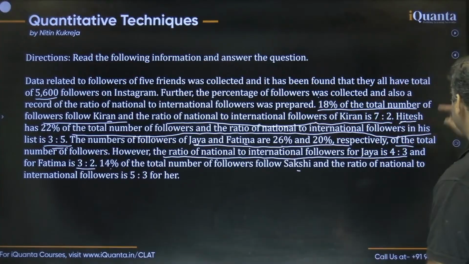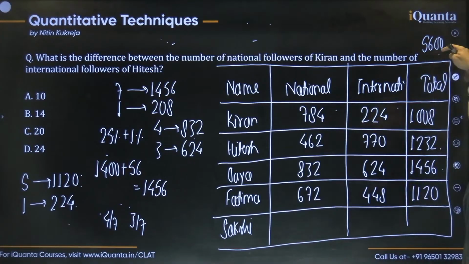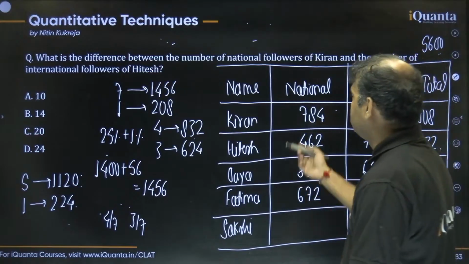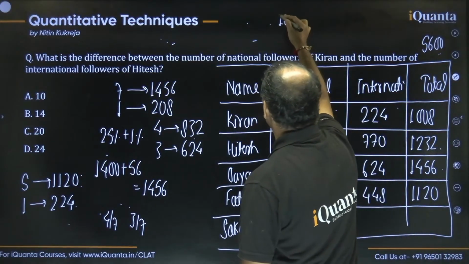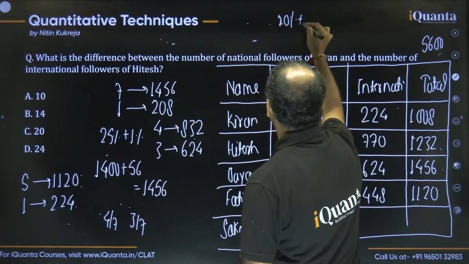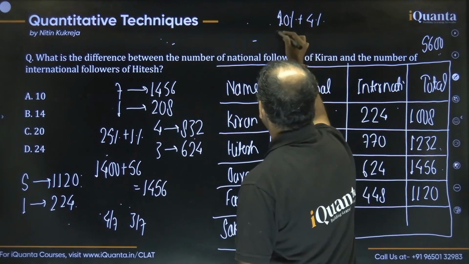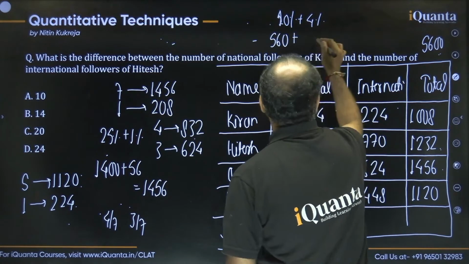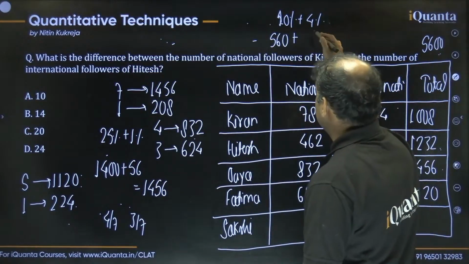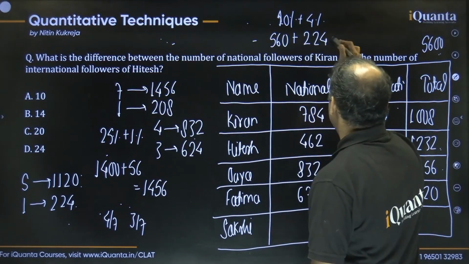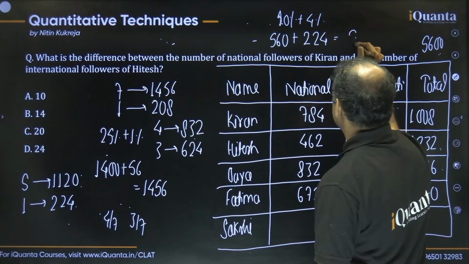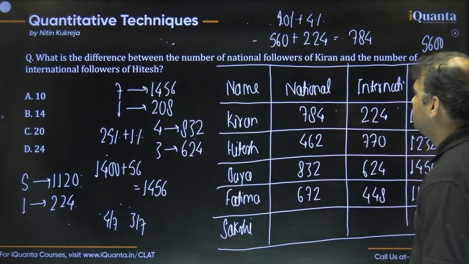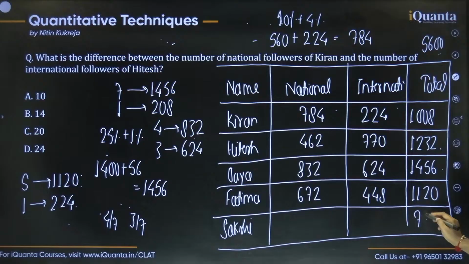Okay, so Sakshi is followed by 14%. So 14% of 5600. We can say 10 plus 4, right? 10% is obviously 560, right, guys? 10% is nothing but 560, and 4% is 56 into 4, which is 224, and that makes 784, okay? So Sakshi is followed by 784 followers, right?